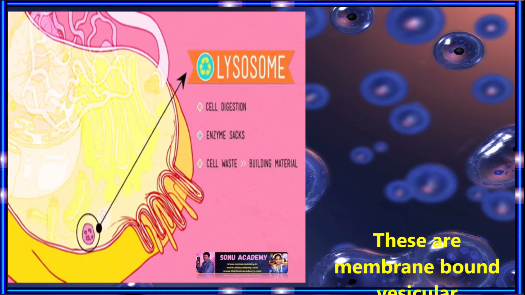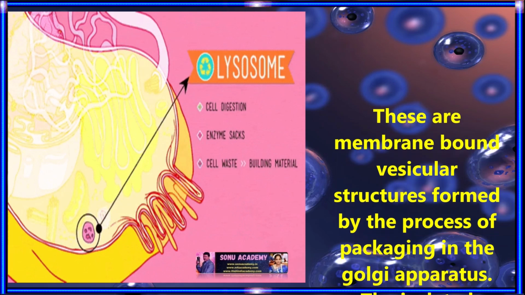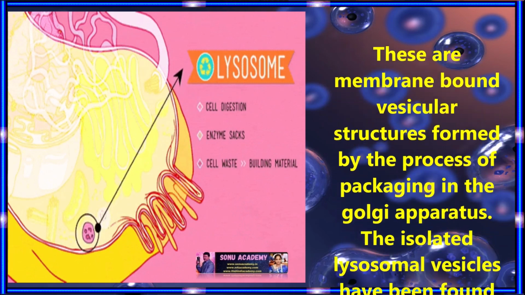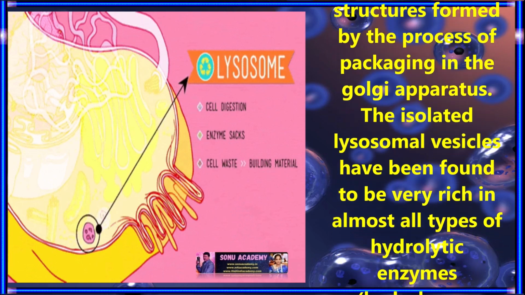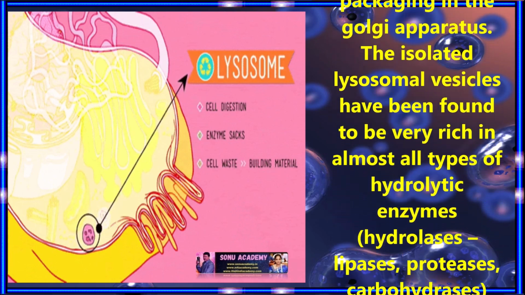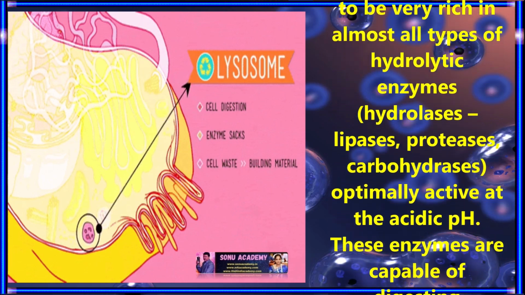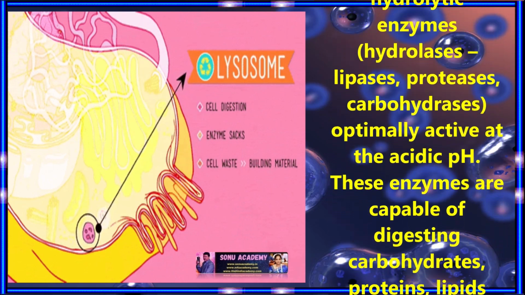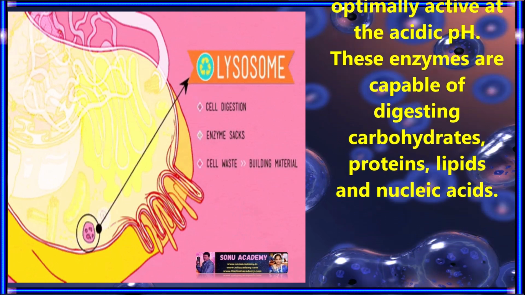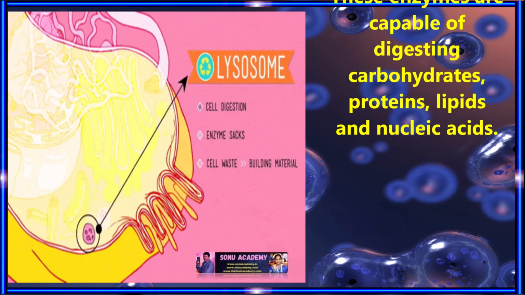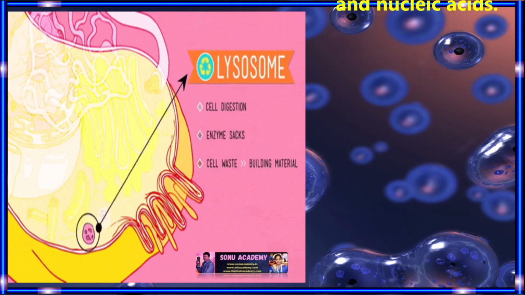Now let us discuss lysosomes. These are membrane bound vesicular structures formed by the process of packaging in the Golgi apparatus. The isolated lysosomal vesicles have been found to be very rich in almost all types of hydrolytic enzymes, such as lipases, proteases, carbohydrases, etc., optimally active at acidic pH. These enzymes are capable of digesting carbohydrates, proteins, lipids and nucleic acids.